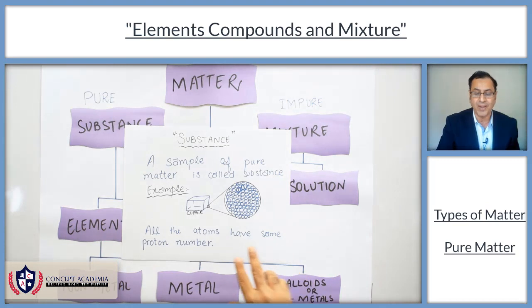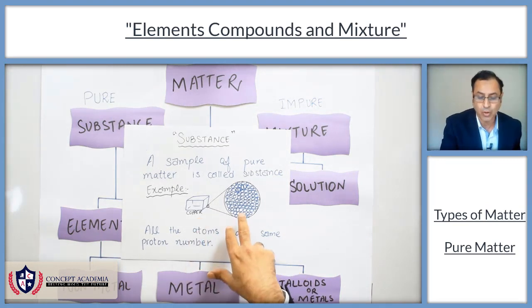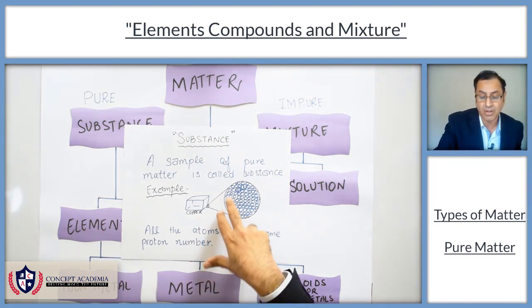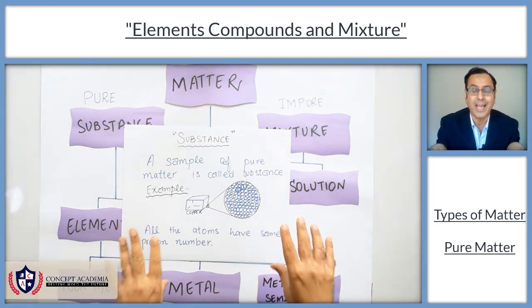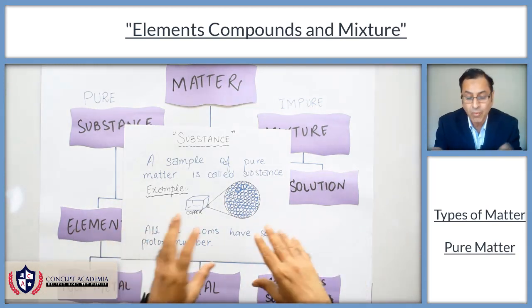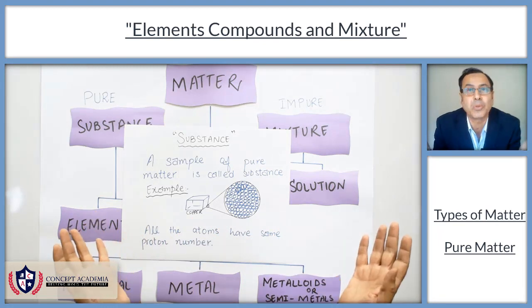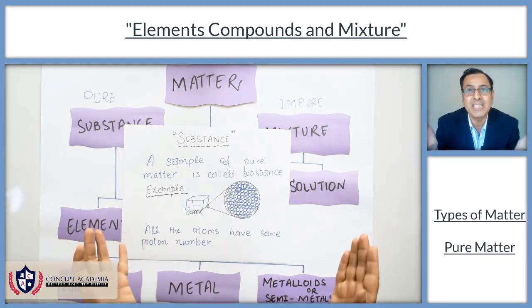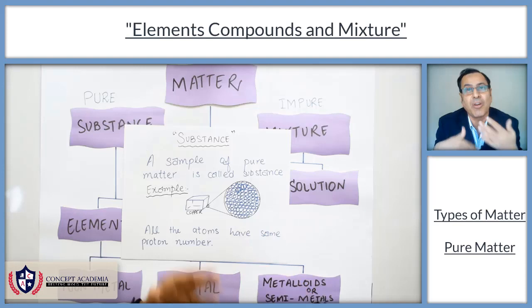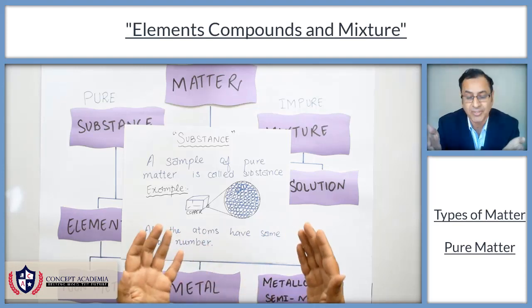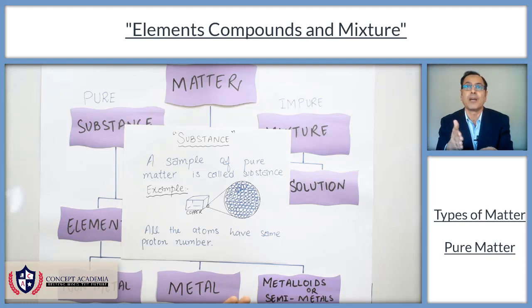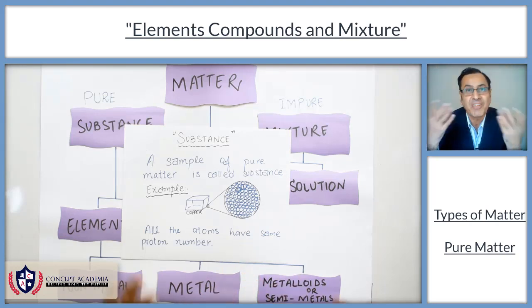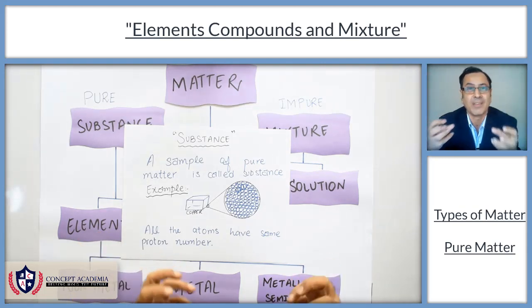For example, if I have copper and copper is made of atoms, all the atoms have the same proton number. If all the atoms have the same proton number, it means that they are of the same type. So they behave in the same way, their properties are the same, so they are one.